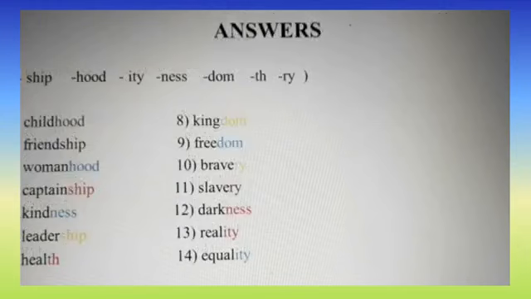The answers are here. First one, childhood, friendship, womanhood, captainship, kindness, leadership, health, kingdom, freedom, bravery, slavery, darkness, reality, equality. Okay children, copy these answers in your grammar book. You have 3 more exercises in your grammar book. Try to complete the exercises.